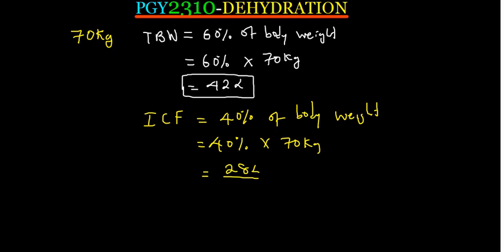Now when we add the extracellular volume and the intracellular volume, we're supposed to get the total body water, which is 42. Meaning that if I want to find the extracellular fluid volume, I'll just say 42 minus 28, and that is going to give us 14. Or we can say ECF, the extracellular fluid volume, is 20% of the body weight.